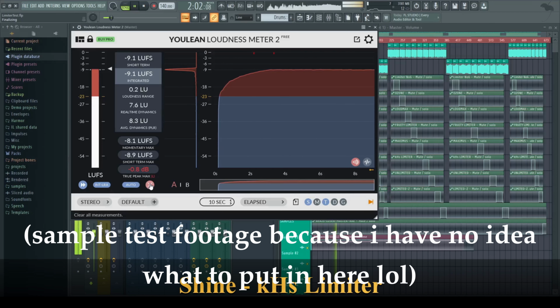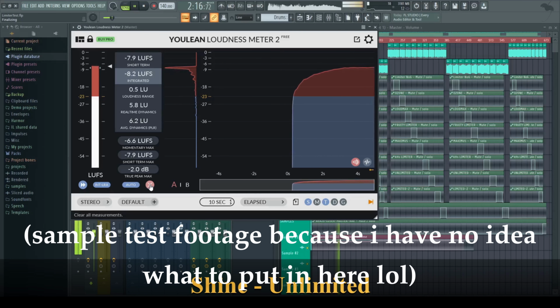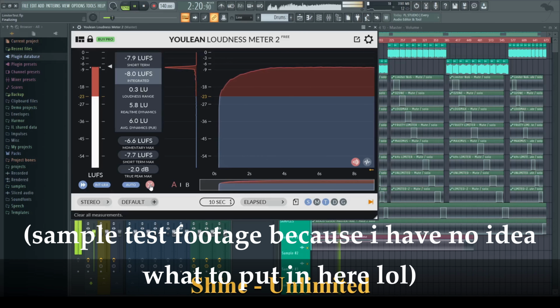In the hard pushing case, a few things became very noticeable. Limiter 6, Ozone, Unlimited, and Limited Z all had a quite distorted sound, Limited Z being the cleanest and the loudest of the bunch. Loudmax once again had a completely clean sound, but only went up to -8.5 LUFS, 1 LU below the quietest and 3 loudness units below the loudest of the aforementioned limiters.